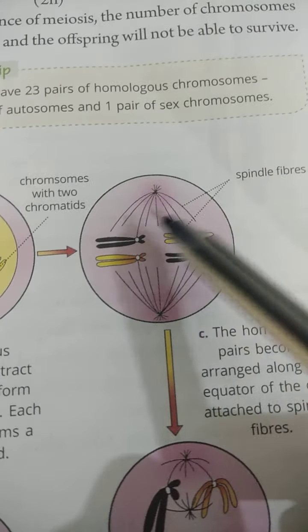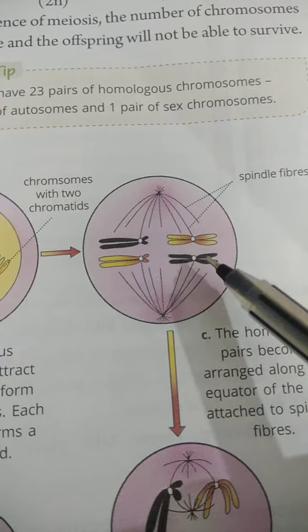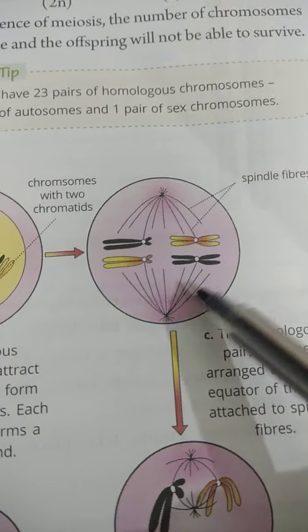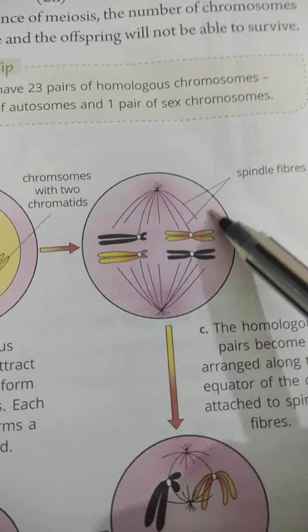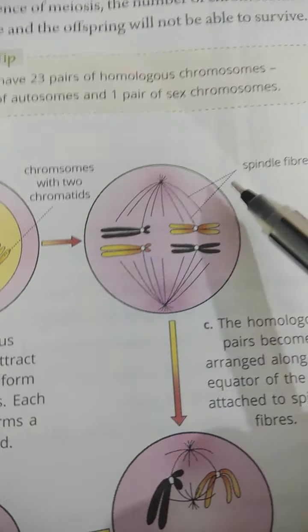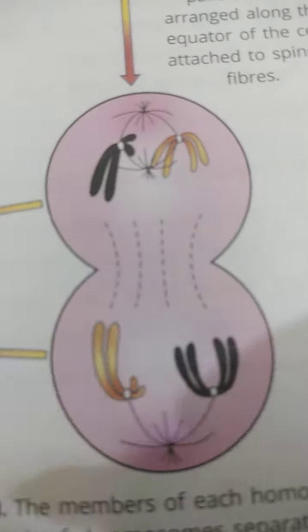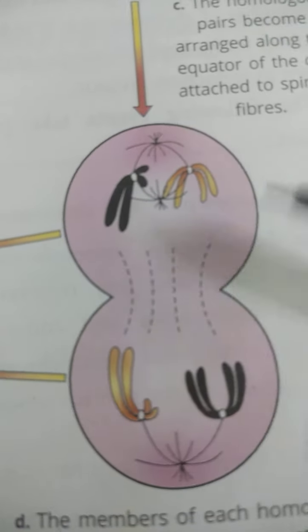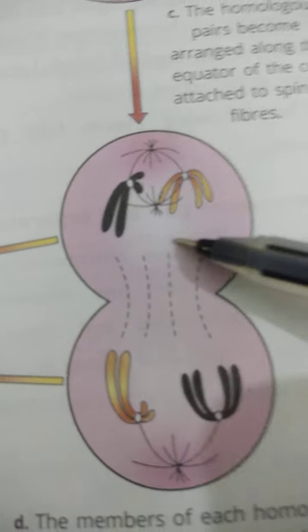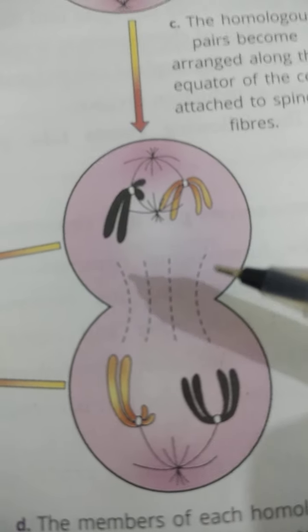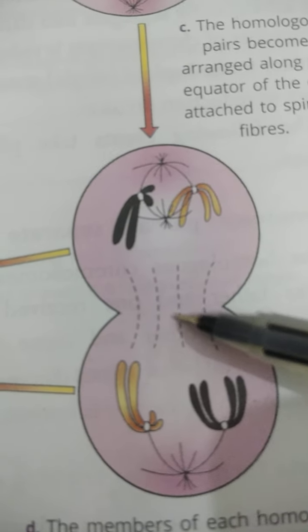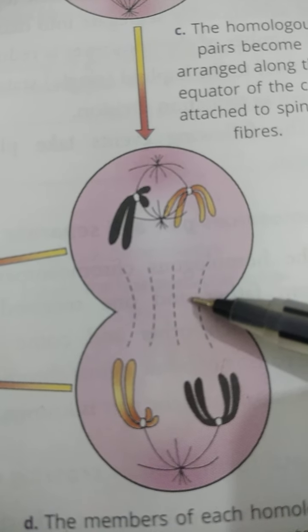Suppose in this cell four chromosomes are visible. Out of four, two will move towards one pole and two towards the other pole. In this way reduction occurs, meaning the chromosome number becomes half. Here in anaphase they start moving towards the poles, and in telophase they reach the opposite poles. After that the second meiotic division starts. This is called the first meiotic division, where the reduction occurs in chromosome number, where the number of chromosomes becomes haploid.